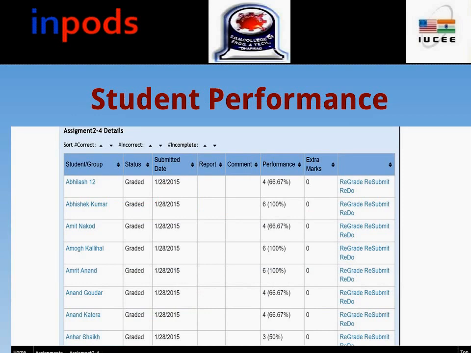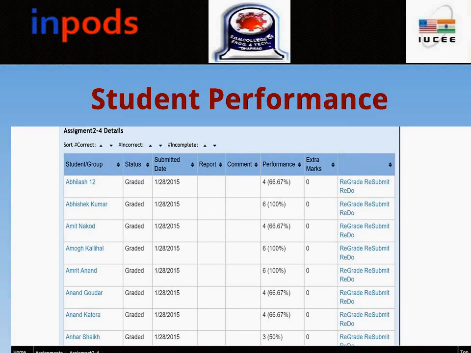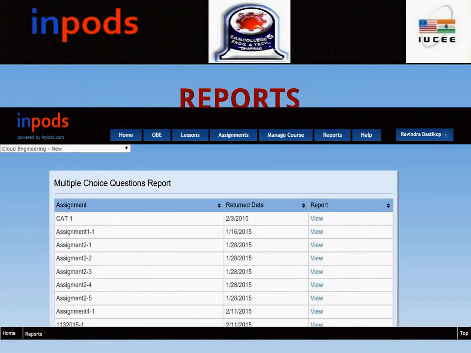In this slide you would see the performance of each of the students. It says, like, Abhilash 12, his assignment is graded, the date of submission, and he had a performance of 4. That means out of about 8 or 7 questions which were given, he could answer only 4, and this is how it looks. So once these assignments were given, then you have an option of getting reports.